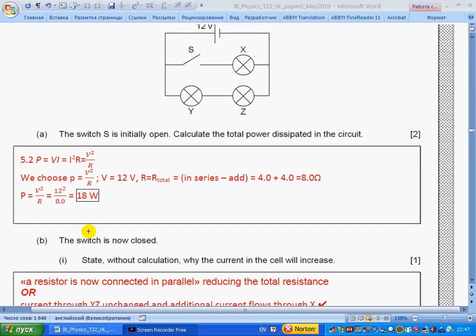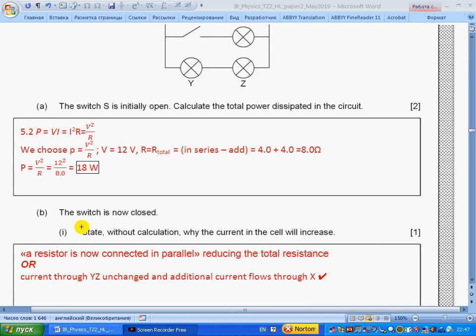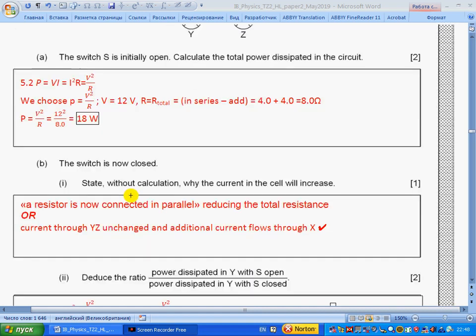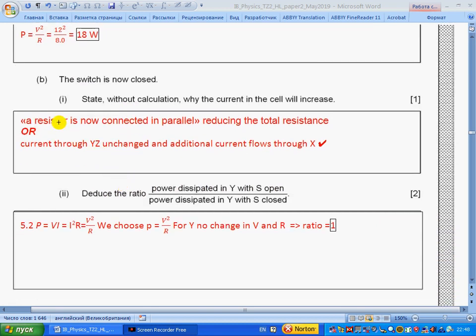The switch is now closed. State without calculation why the current in the cell will increase. So if you close the switch, additional current will flow through X, and the total current through the battery will increase because current through Y and Z doesn't change. Or we can say that total resistance will decrease, and according to this formula, power will increase. So what I have written from the mark scheme here: a resistor is now connected in parallel, reducing the total resistance. Current through Y, Z unchanged, and additional current flows through X.